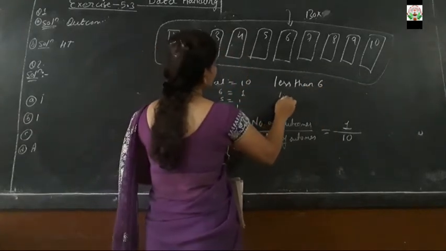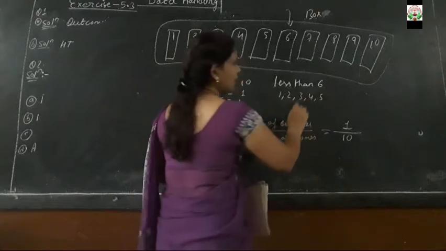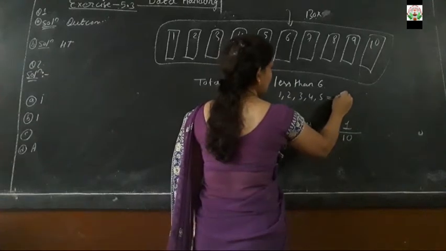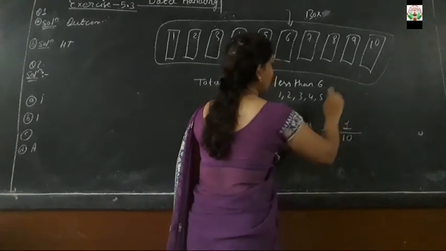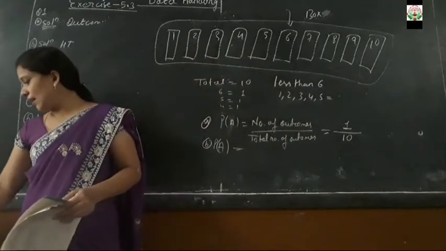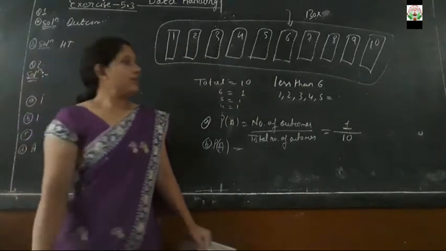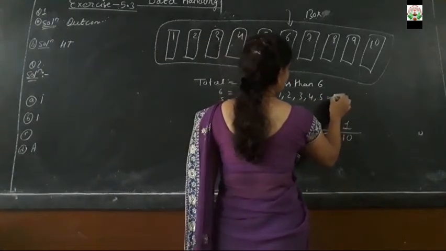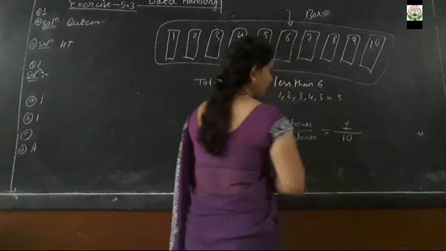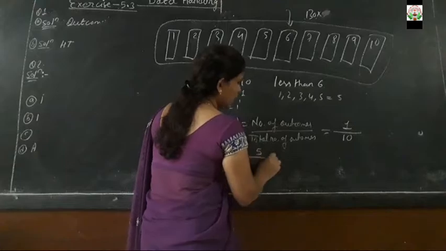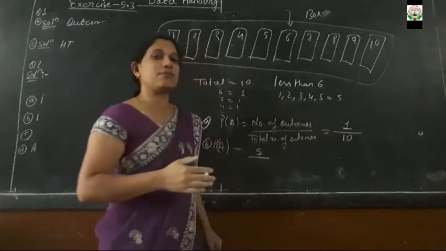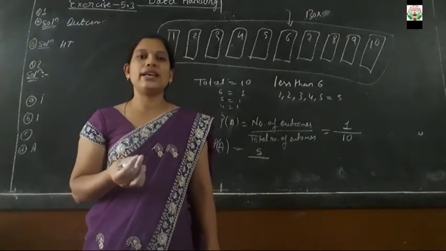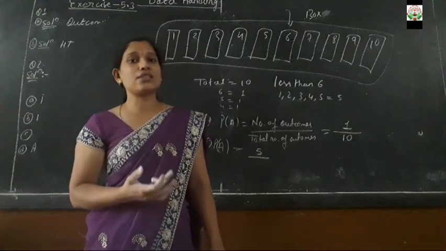Less than 6, that is 1, 2, 3, 4, 5. These are the numbers less than 6. So here how many numbers are total we are having less than 6? Here 5 numbers are there which are less than 6. मतलब 6 से छोटे नंबर्स कौन कौन से हैं? 1 है, 2 है, 3 है, 4 है, 5 है. तो टोटल नंबर 6 से छोटे कितने होंगे?